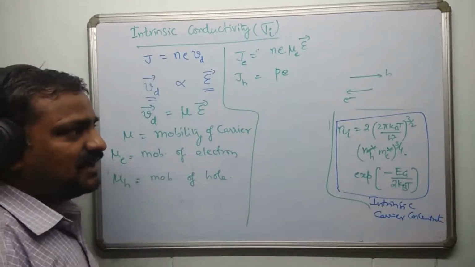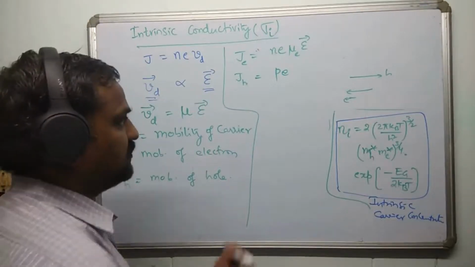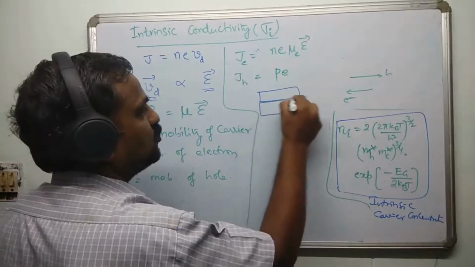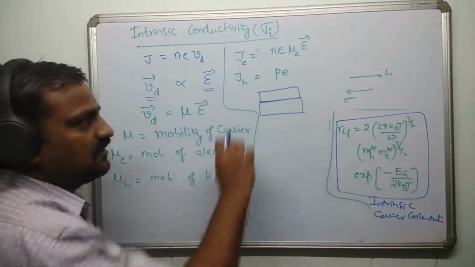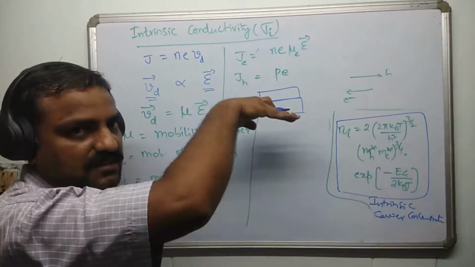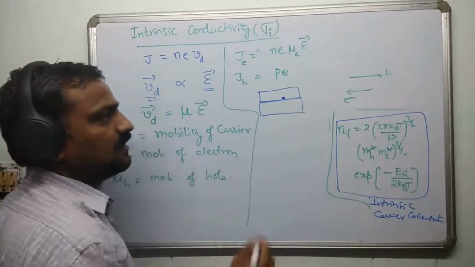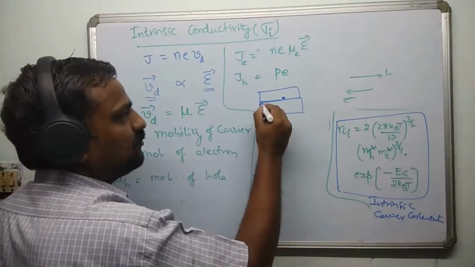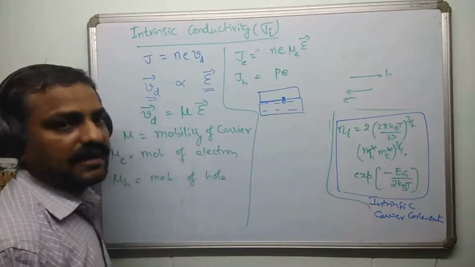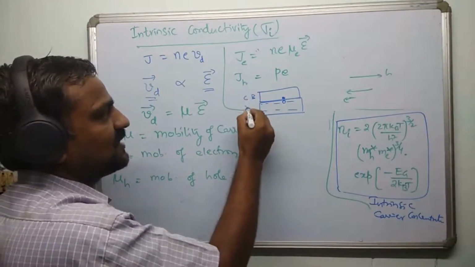So you can easily imagine this with the help of a water drop analogy. If you take two pipes attached to each other, and the pipes are in a horizontal position, assume that there is a water drop here and it is full of water with a small air bubble, right? You may imagine one as the conduction band and the other as the valence band.